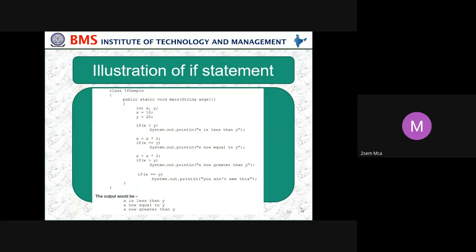Then open a bracket. For the rest of the things, however many brackets you open, you definitely have to close that many. So in this program also, we have used 2 open brackets, so then 2 closing brackets should be there.